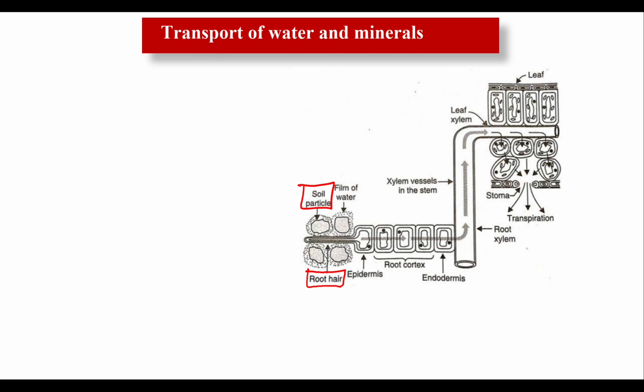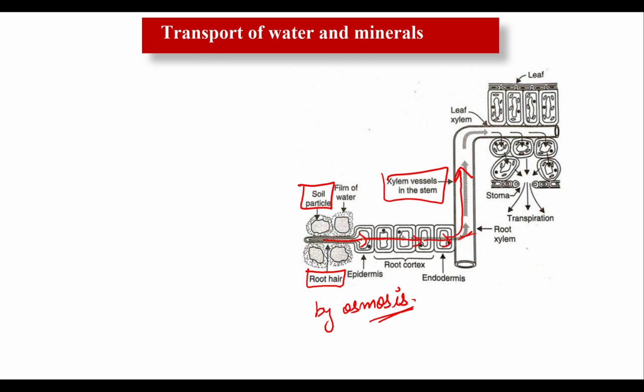I told you. Now water goes to the epidermis, then the cell to cell transfer actually occurs by the process of osmosis. Here water movement occurs by osmosis. Then it goes to the root cortex, then to the endodermis, and finally it reaches the xylem vessel. And after xylem, what happens? You are very familiar. I told you that the xylem vessel of the root of the plant is connected to the xylem vessel of its stem.